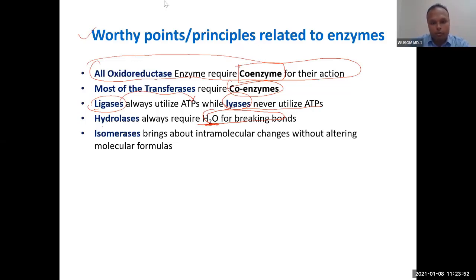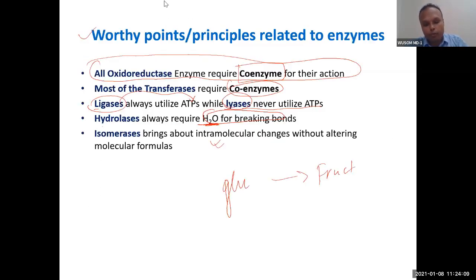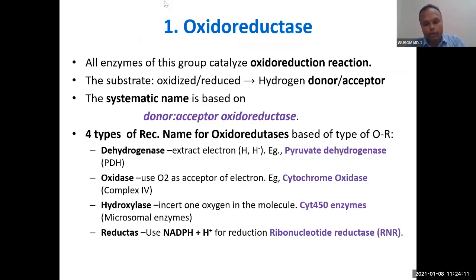Isomerase: intramolecular changes in the molecule. So there will not be utilization of any ATP, any external energy. Just glucose will be converted into fructose. This is isomerization. So these are the very important points, actually conceptually important points. There are many important points in the classification we will talk about.